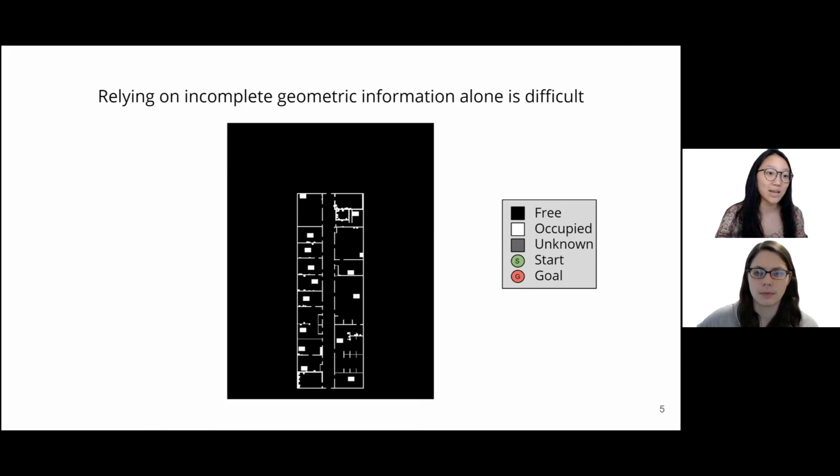In contrast to the object-centered navigation strategies I just described, most robots in practice use representations such as this 2D occupancy map to pick trajectories. Instead of capturing explicit semantic information, occupancy maps encode in geometric detail which parts of the environment are untraversable. It is straightforward to find trajectories that are not in collision with the environment with maps like this. For example, in this fully known map, it's relatively easy to find the shortest path that will take us from the start to the goal.